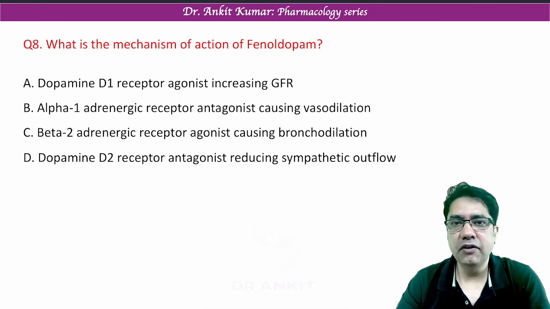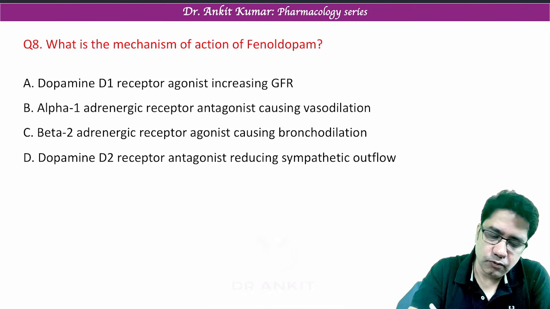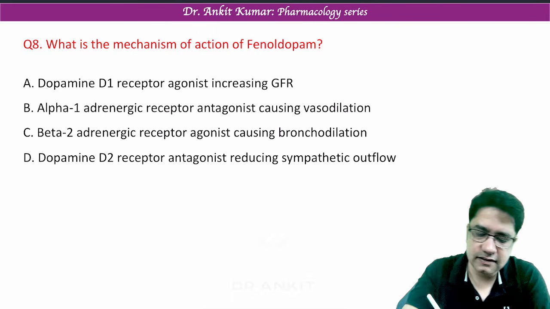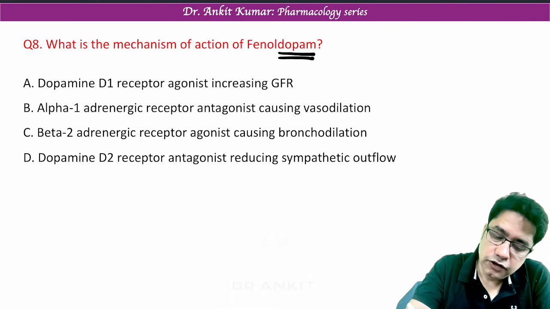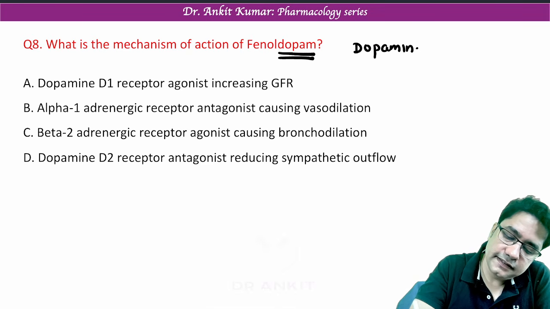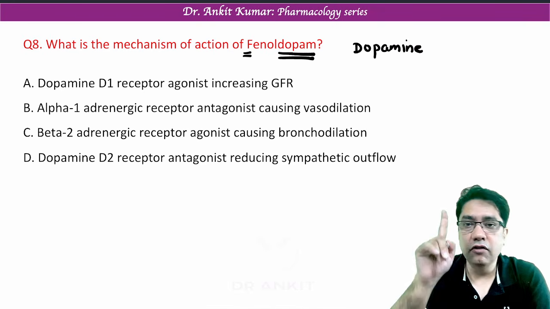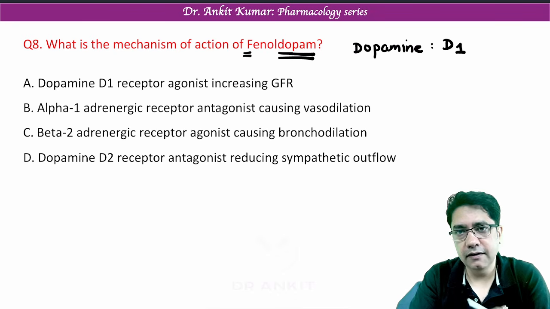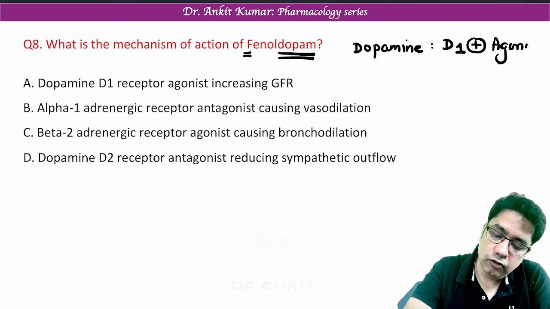So what is the mechanism of action of fenoldopam? Now the answer is very simple. If you see this word fenoldopam, even if you are reading this drug name for the first time, you can answer this. You can see fenoldopam ends with the word dopam. So that means it is somewhat related to dopamine. F for first: it acts on the first dopamine receptor, the D1 receptor, and it stimulates dopamine 1 receptor.